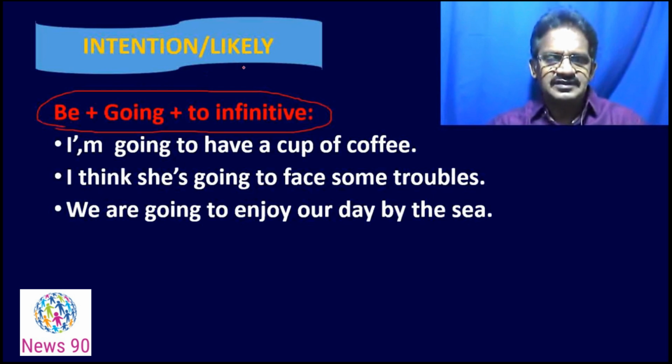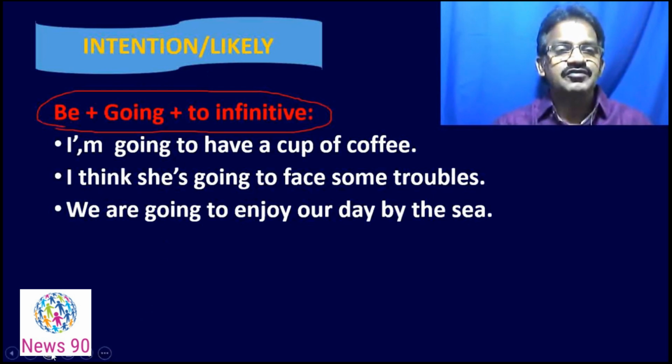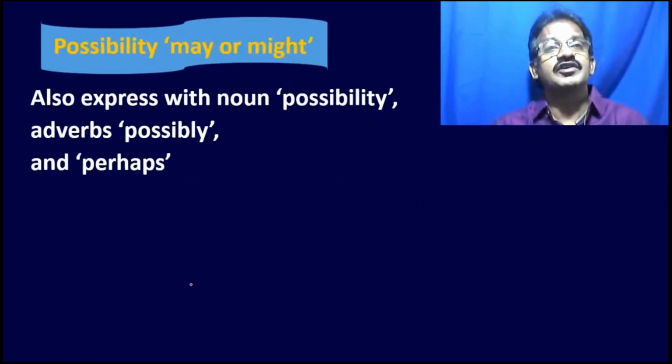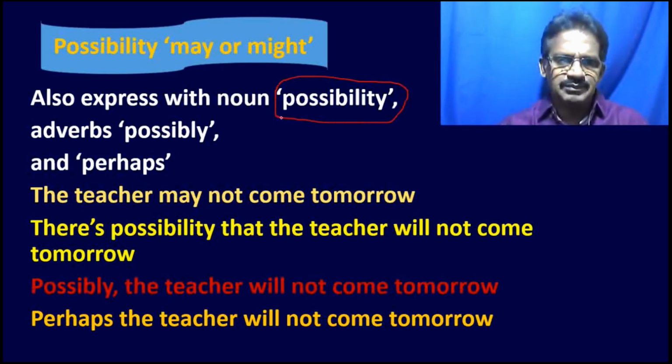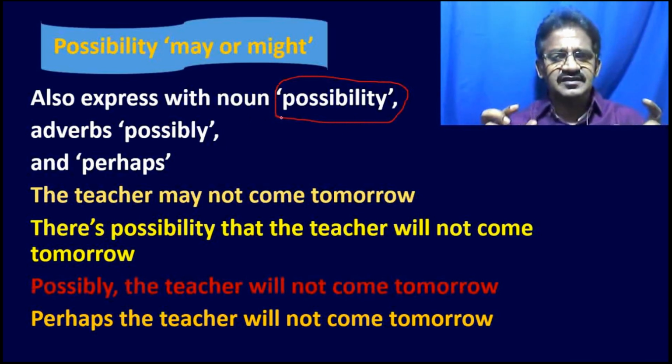These things may happen in the near future, and that can be expressed with be plus ing form, going plus to infinitive form. And you may observe here possibility, may or might. Just now we talked about can being used for ability. Now here may is used for possibility. Possibility means you know that it may happen, it is likely to happen. In most cases, when the thing happens, it is said to be possibility.